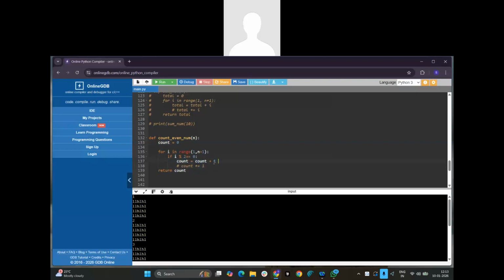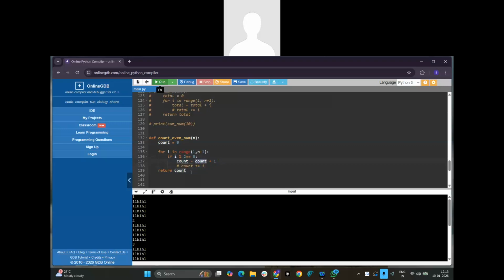Because we are counting the numbers as per our condition. So only for even numbers will the condition become true. Okay, if it is not true, then it will not come to this block, and it will remain the same.